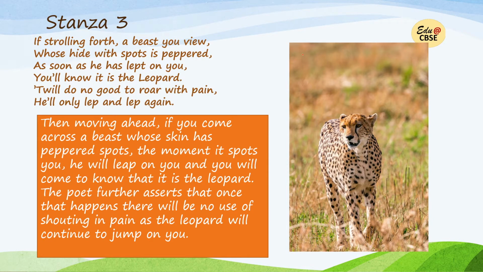So you have to understand the words here. So leap here, then leap and leap here. The poet has used this purposely and I'll be discussing them in literary devices. So the poet says that the moment that animal spots you, he will leap on you and you will come to know that it is a leopard. The poet further asserts that once that happens, there'll be no use of shouting or roaring with pain, as the leopard will continue to jump on you. So leap and leap again would continue to jump on you. So this is how to recognize a leopard.